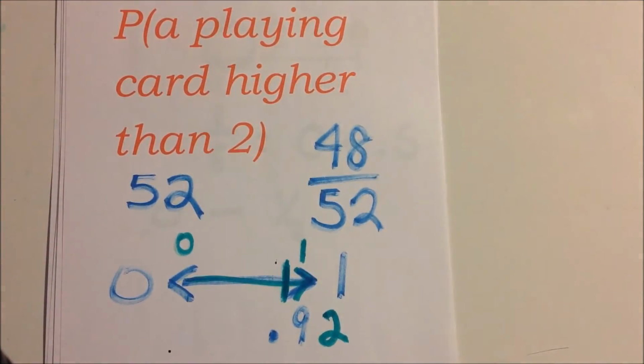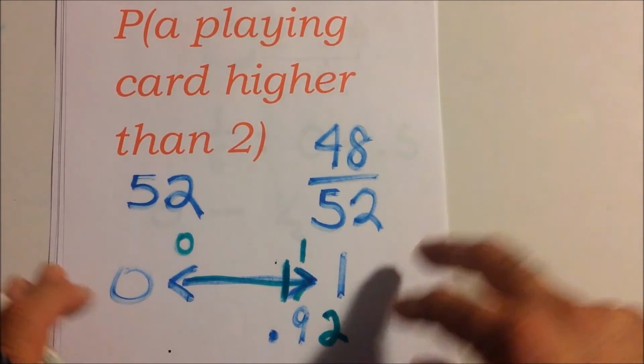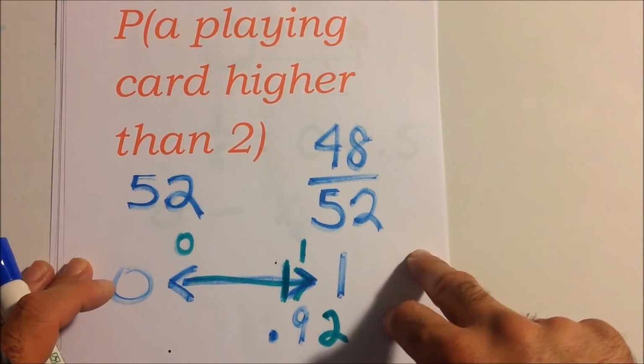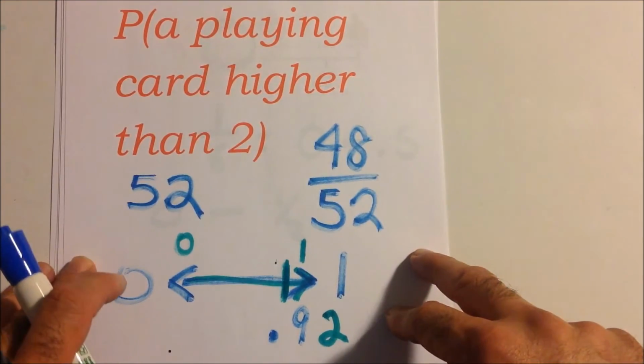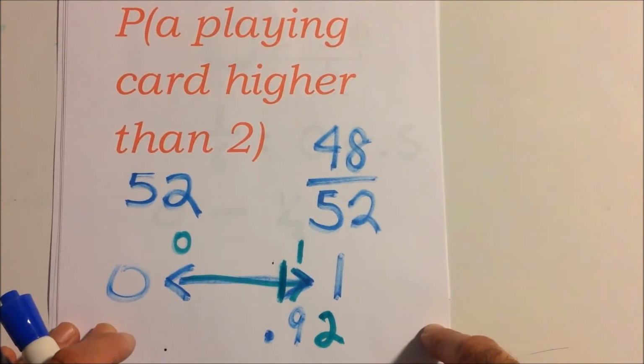Now, what will be the complement? The event is a playing card higher than 2, so the complement is a playing card that is 2. And since 2 is the lowest card, you can't say less than 2. Unless you're saying the ace. Now here's where you can get tricked. The ace sometimes is the highest card, and sometimes the ace is used as the lowest card. So in this example, I use the ace as the highest card.